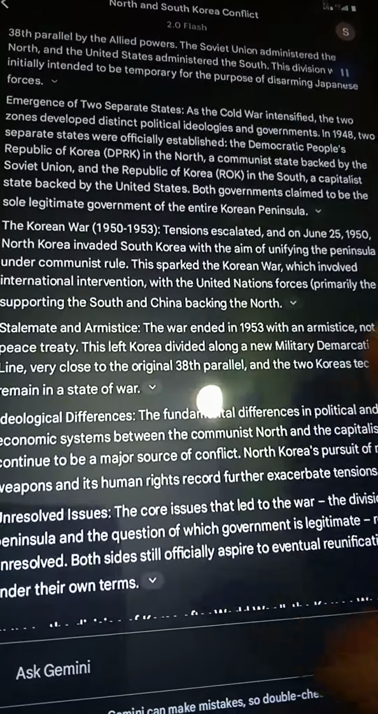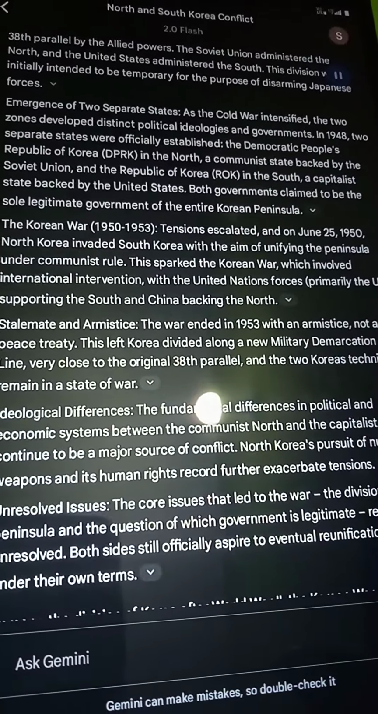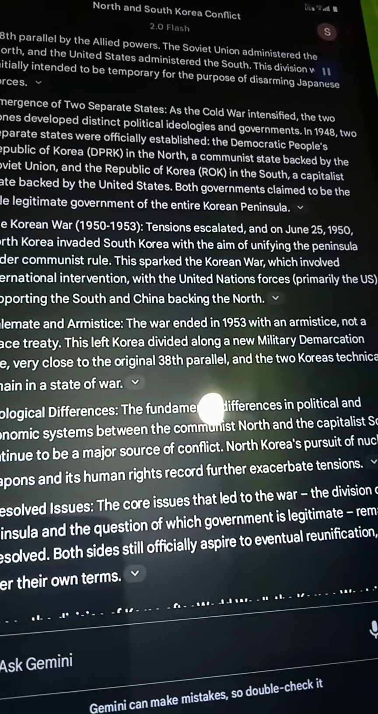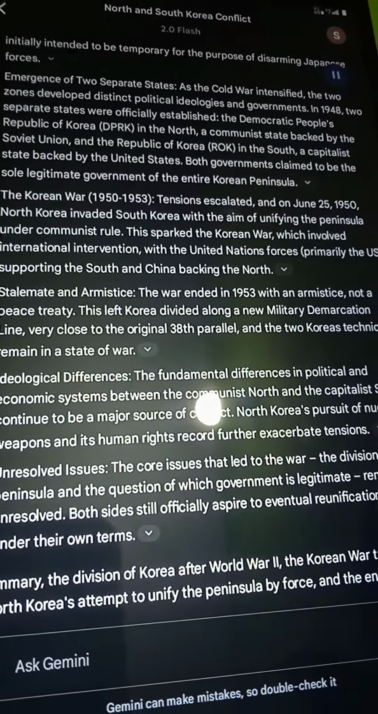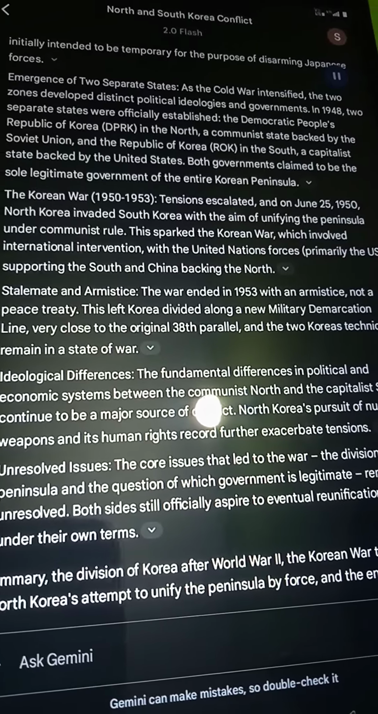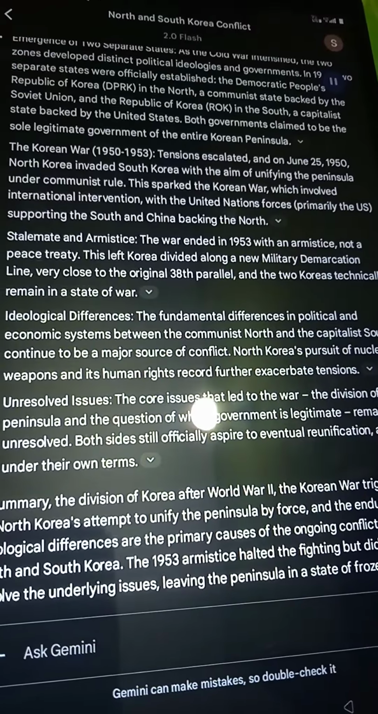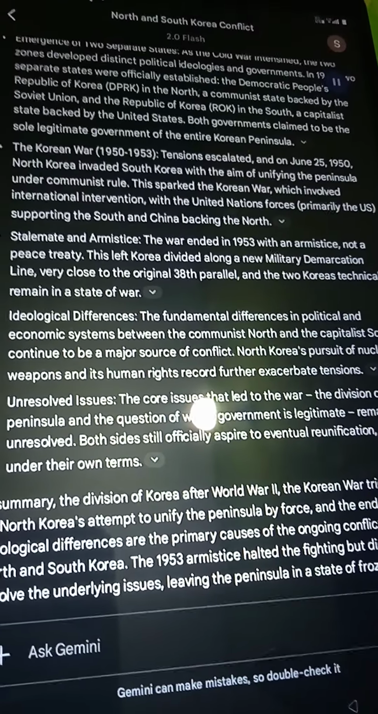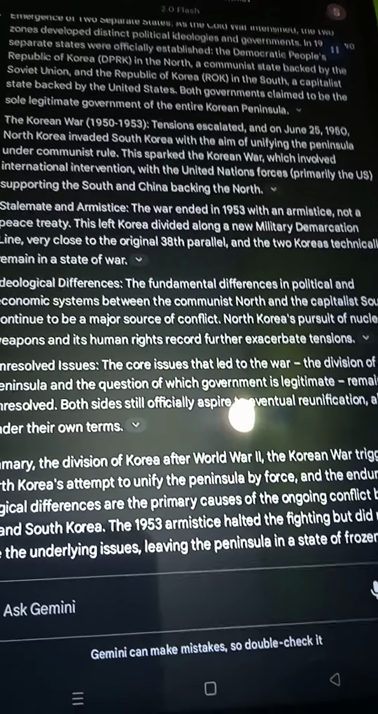Emergence of two separate states. As the Cold War intensified, the two zones developed distinct political ideologies and governments. In 1948, two separate states were officially established: the Democratic People's Republic of Korea, DPRK, in the north, a communist state backed by the Soviet Union, and the Republic of Korea, ROK, in the south, a capitalist state backed by the United States. Both governments claimed to be the sole legitimate government of the entire Korean peninsula.